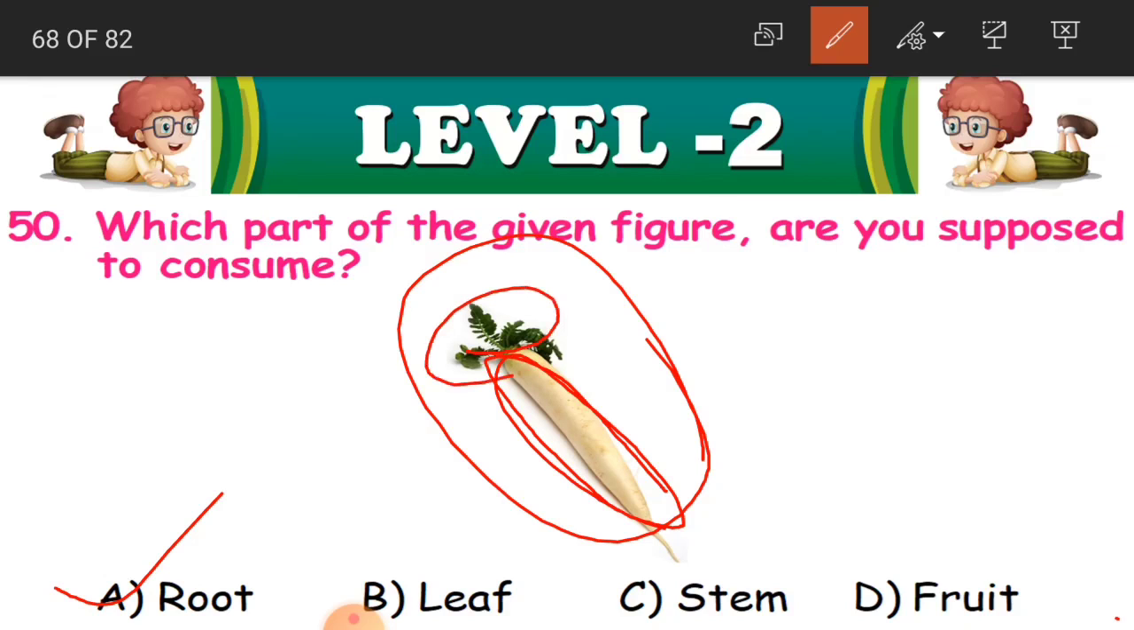There is nothing wrong, it is good for health. Okay, children? But normally we consume the root. Yes.